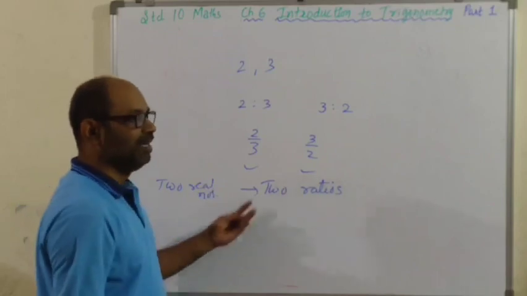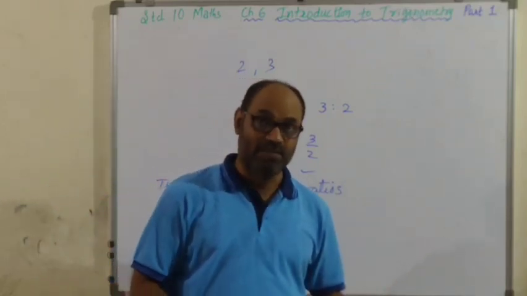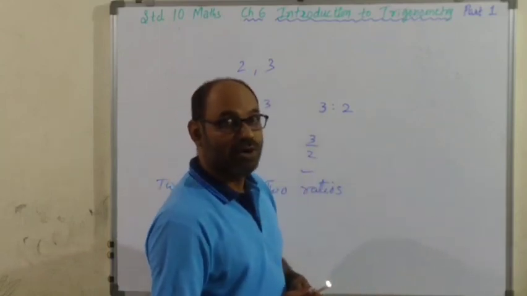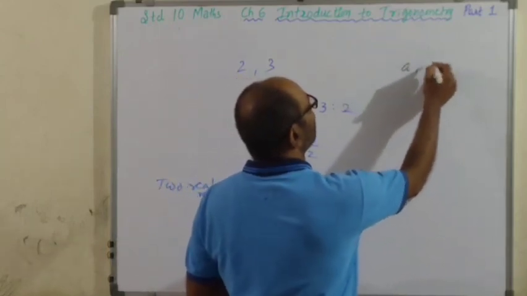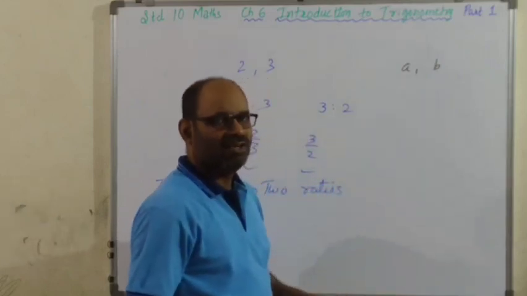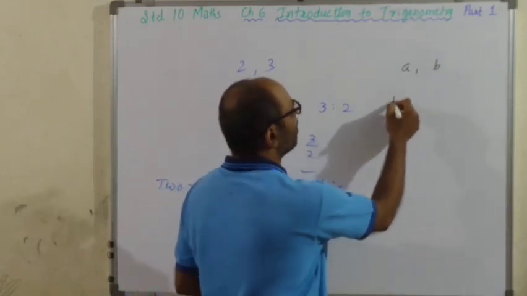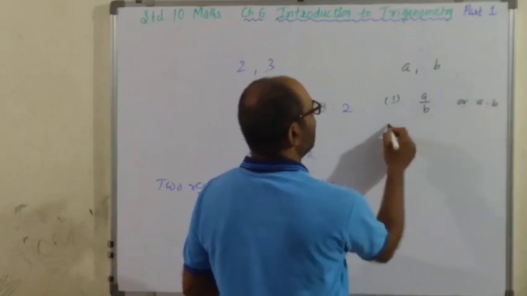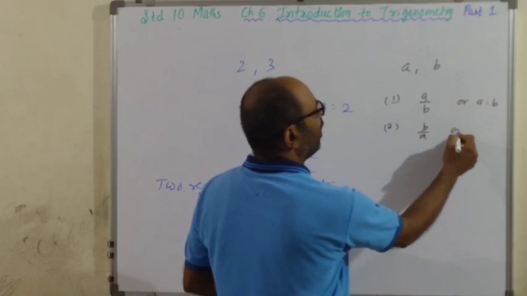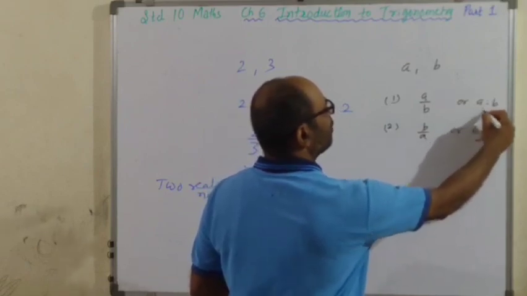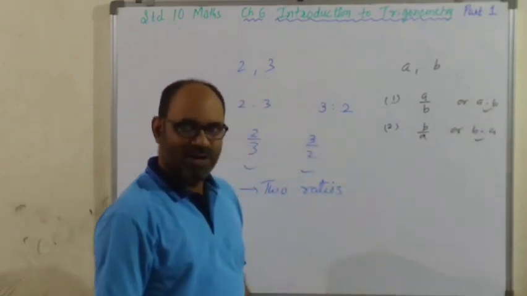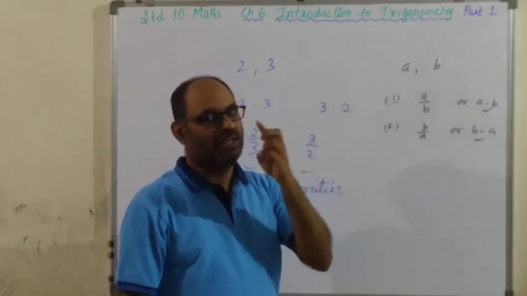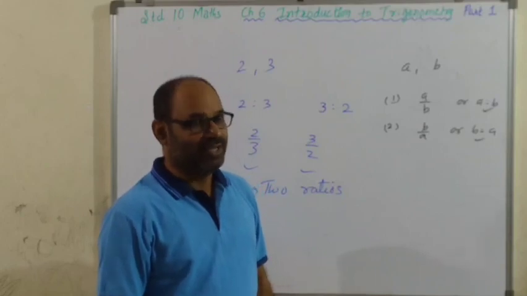If you take two real numbers, you will get two ratios. Yeah, the two real numbers should be distinct. Here I have taken 2 and 3, which are known numbers. But if I take unknown numbers, A, B, then first ratio would be A upon B, or A is to B. Second, B upon A, or B is to A. A is to B and B is to A are reciprocal of each other. They are inverse of each other. So if you have two real numbers, it will produce two ratios.